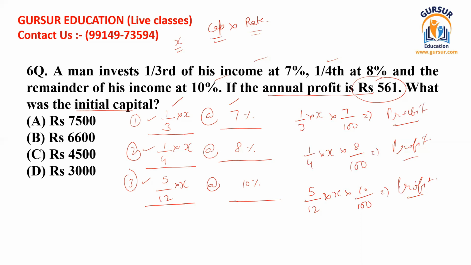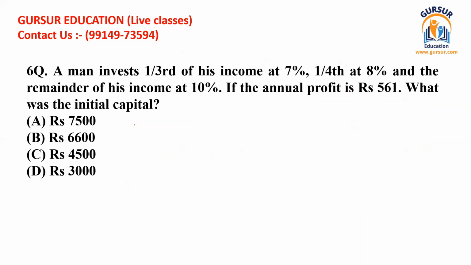But we know that we have been given the total profit 561. That means this is the sum of all the profits, that should be the sum of all these values. We can write very easy mathematical equations on the basis of this conclusion, and I am going to write here now. So we can write x divided by 3 multiplied by 7 divided by 100. So that should be the value of the first profit.